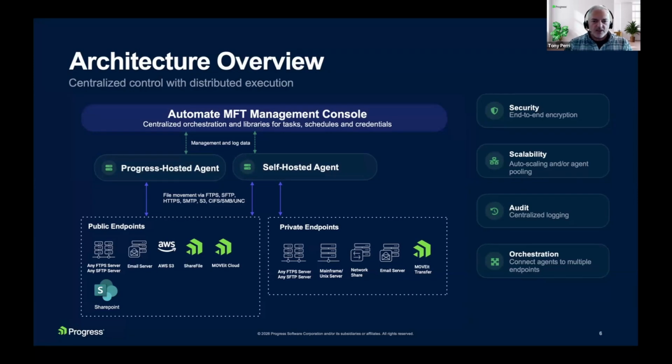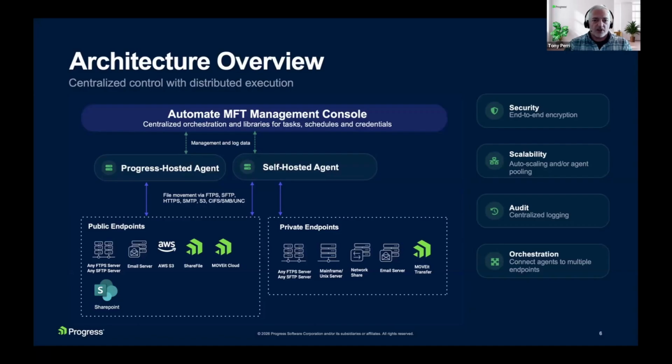But basically those are the two different types of agents, and the similarities are that they all use high security. They're scalable, which I think we're going to cover in a little more detail later on, how you can scale out the agents. They're all going to kick their logs back to the management console.